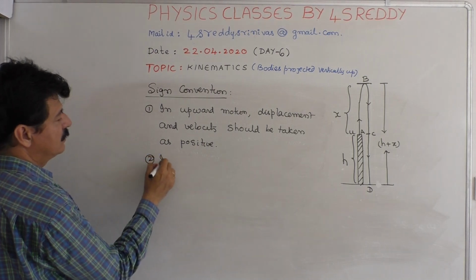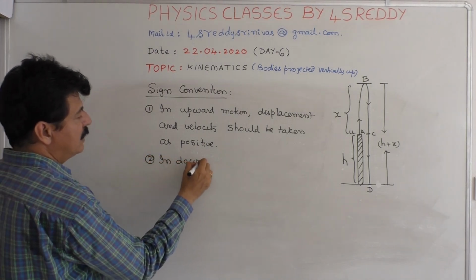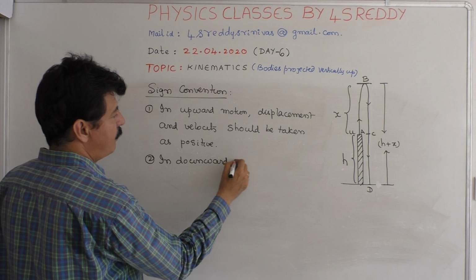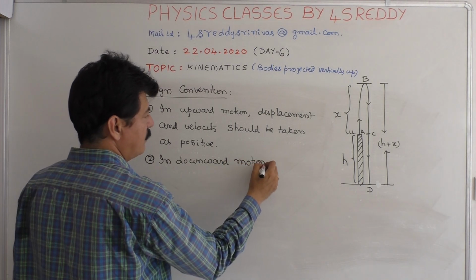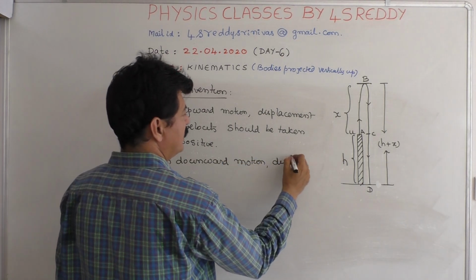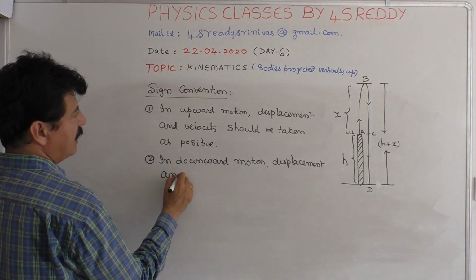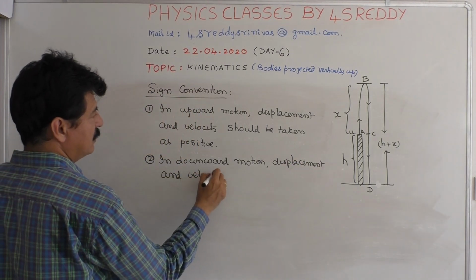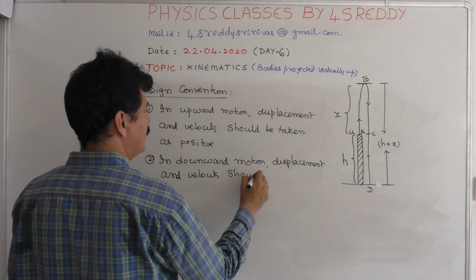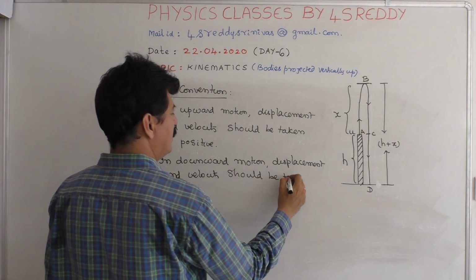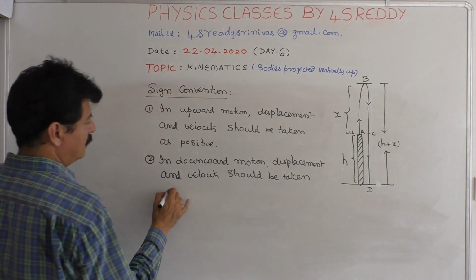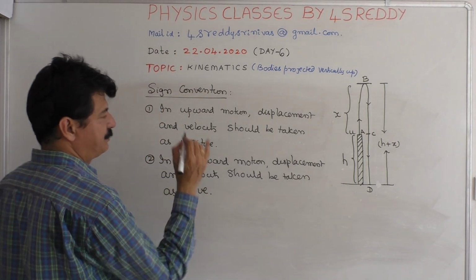Second one, in downward motion, displacement and velocity should be taken as negative.